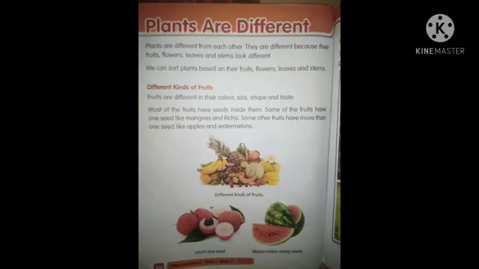Okay? Yes children, now open your textbook page number 106. Plants are different. Okay, keep the finger. Plants are different from each other. They are different because their fruits, flowers, leaves and stem look different. We can sort plants based on their fruits, flowers, leaves and stem.